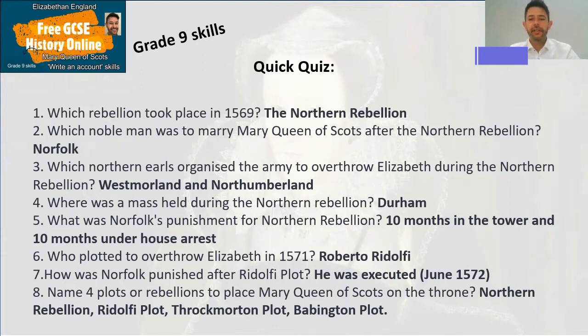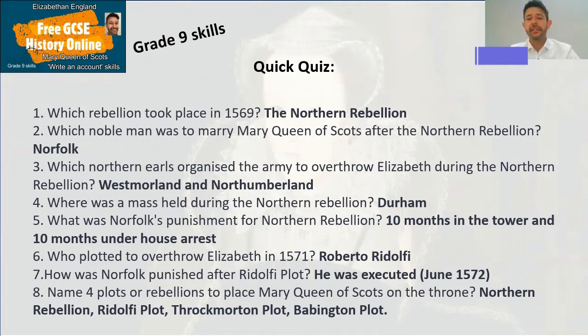And who plotted to overthrow Elizabeth in 1571? Well, Roberto Ridolfi. How was Norfolk punished after Ridolfi's plot? Well, he was executed. He was much more involved in that plot, with much more paperwork saying he was involved. And again, he was going to become king and marry Mary at the end.